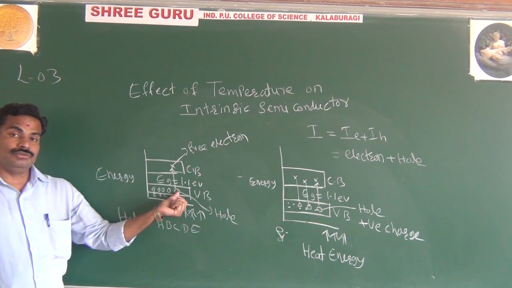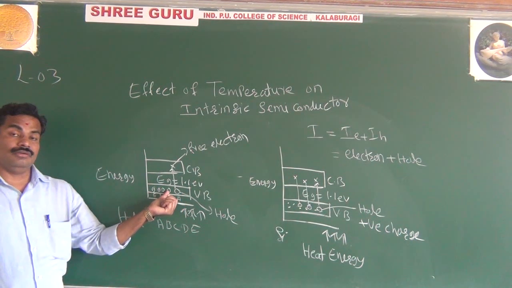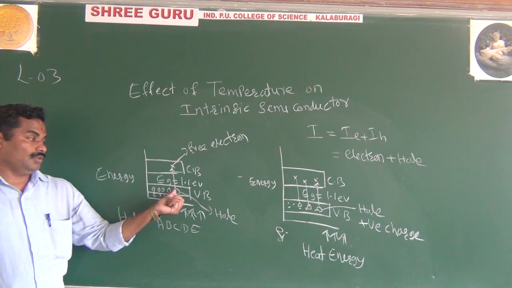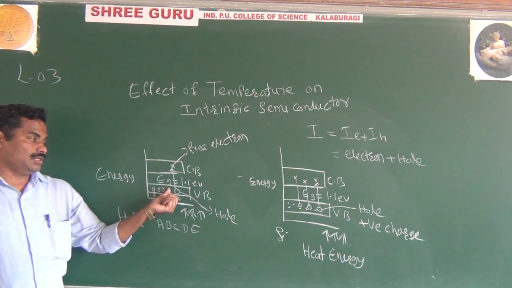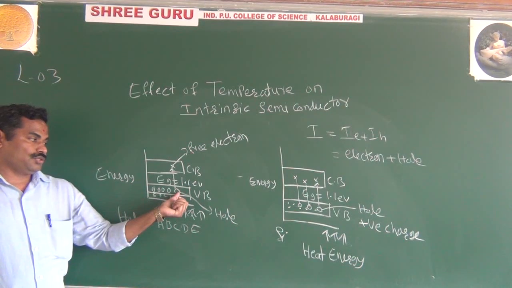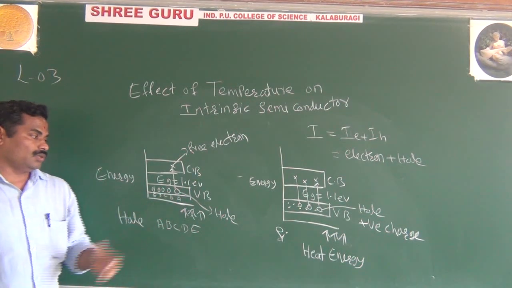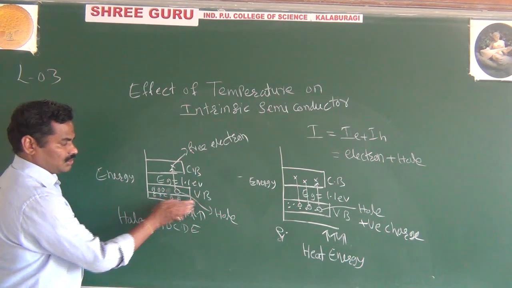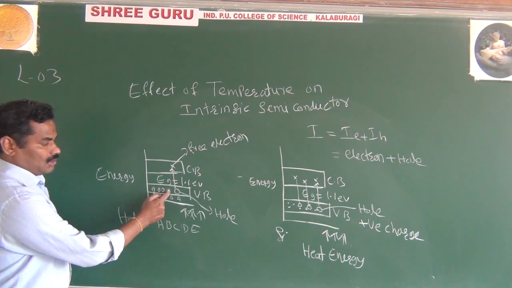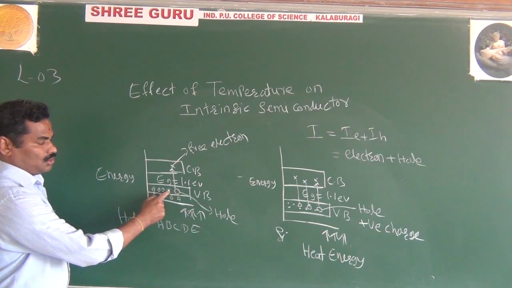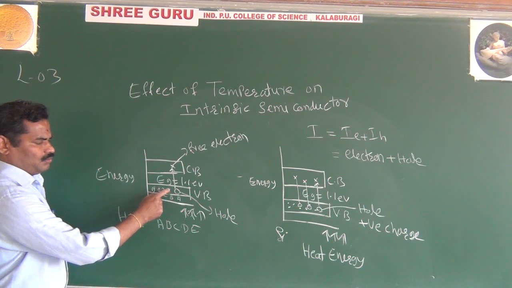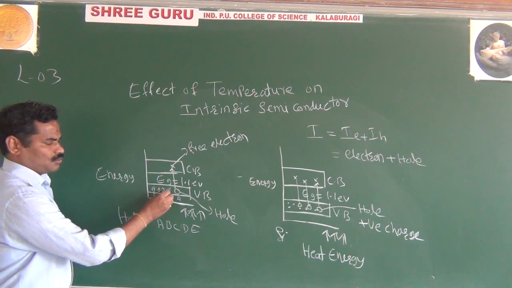And this hole, what will it do? It will attract the neighboring valence electron. This valence electron is attracted by this hole, and once again this becomes a vacant place, and that becomes a hole.